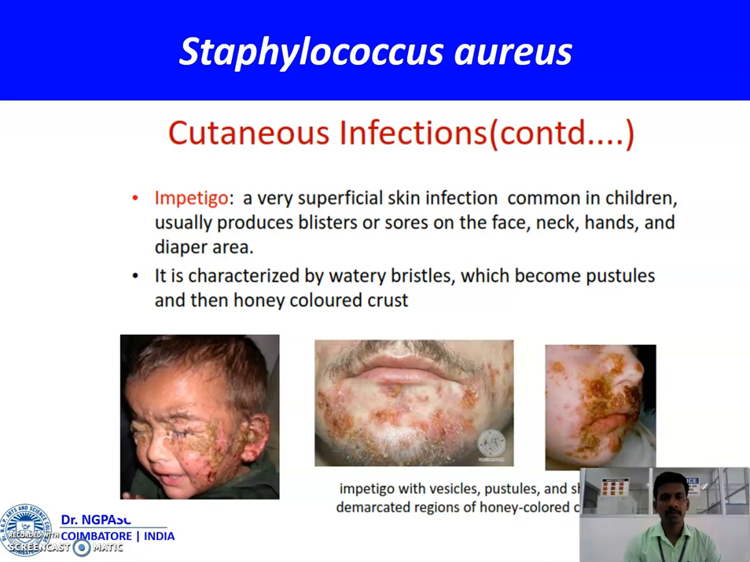Impetigo, a very superficial skin infection common in children, usually produces blisters or sores on the face, neck, hands, and diaper area. It is characterized by watery blisters which become pustules and then honey-colored crust.